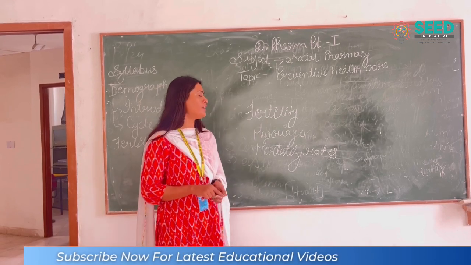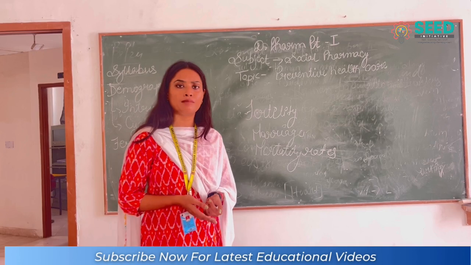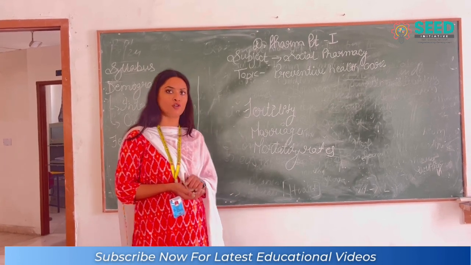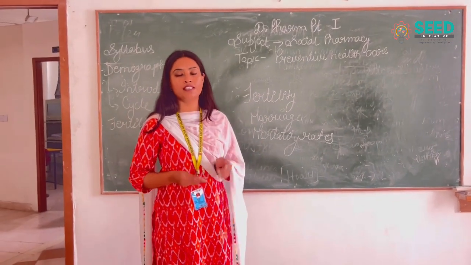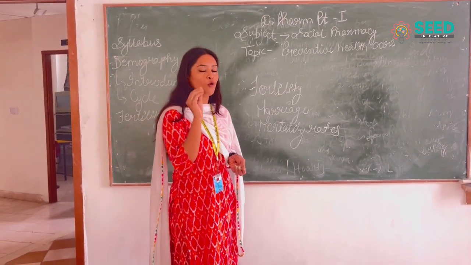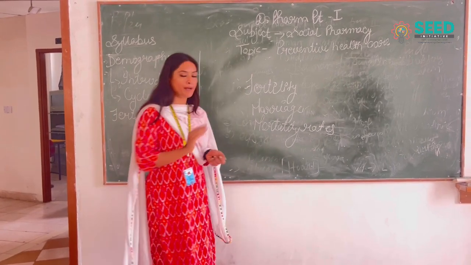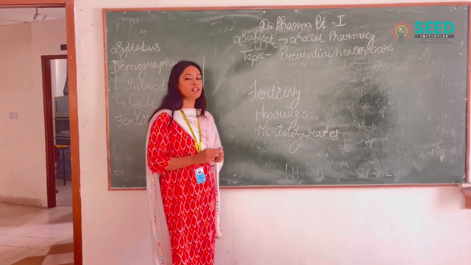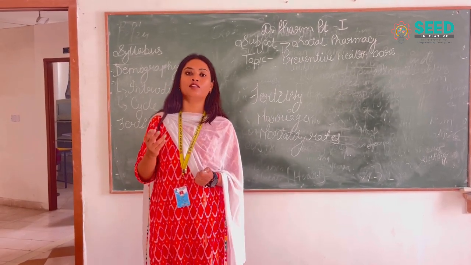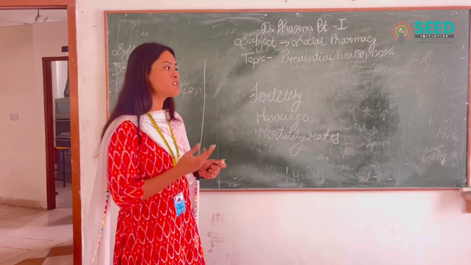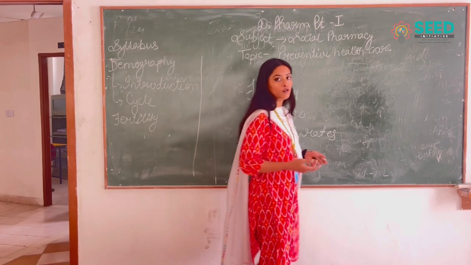Third one is mortality rates. There are two types, mortality and morbidity. These are the death rate per 1,000 people and the illness rate per 1,000 people. So if more and more persons die from a specific disease, then there will be more decline in the population. If the population declines rapidly, then the demographic cycle will be disturbed, and the census and all the registration systems data will have to be collected again and again for the betterment of the population.